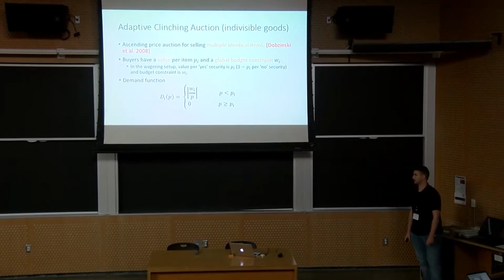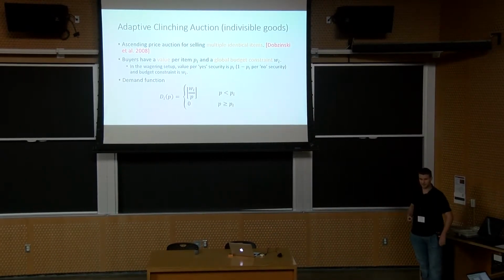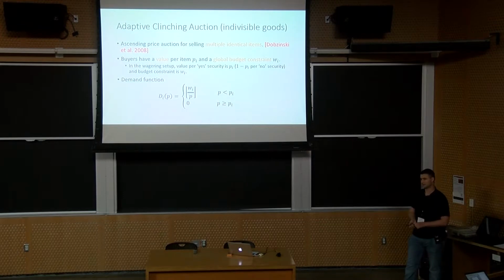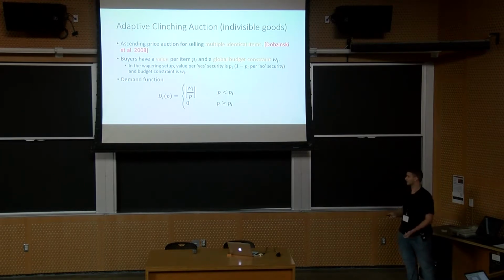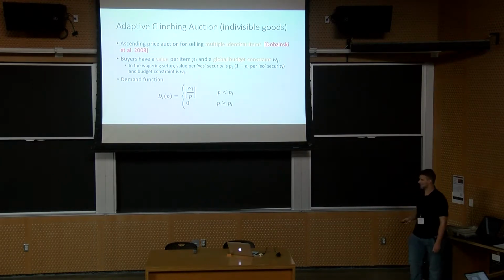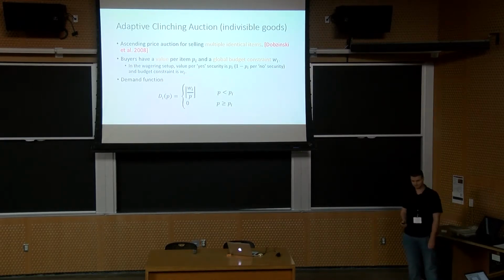So using this we can define a demand function. So the demand of agent I at price P, if price P is lower than your value per item, is simply the number of items you can buy with your budget. That's this floor of WI over P. If the price is greater than or equal to your value per item, then your demand is 0. You don't want to buy any.